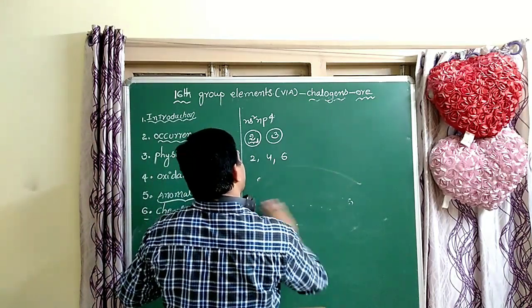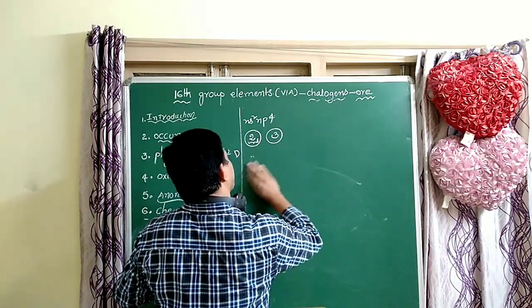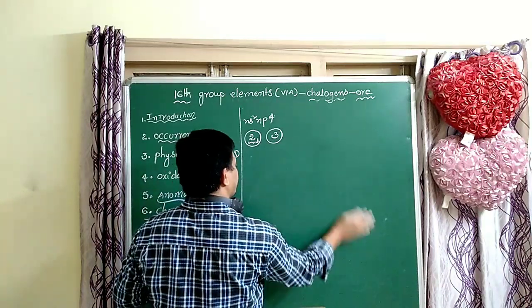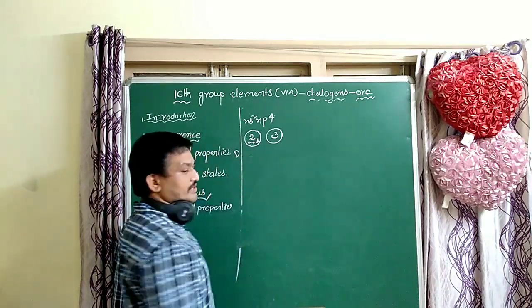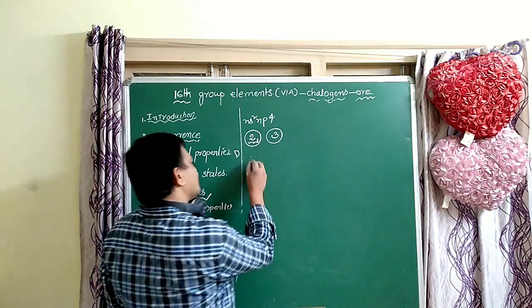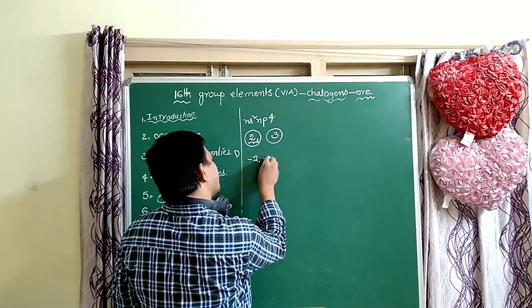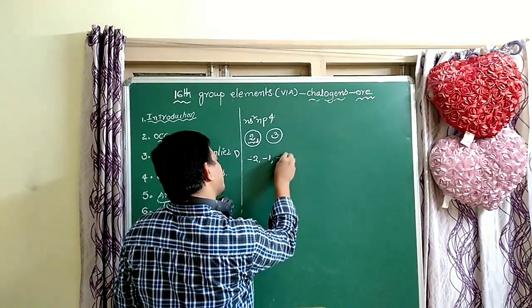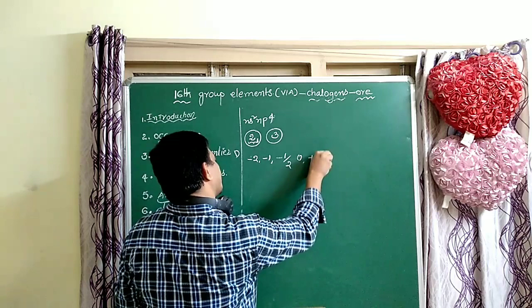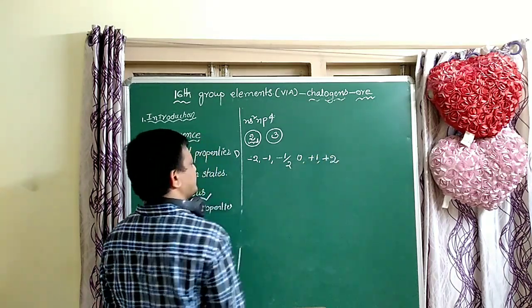Oxygen has negative oxidation numbers. That is very important. The oxidation numbers of oxygen are -2, -1, -1/2, 0, +1, +2.